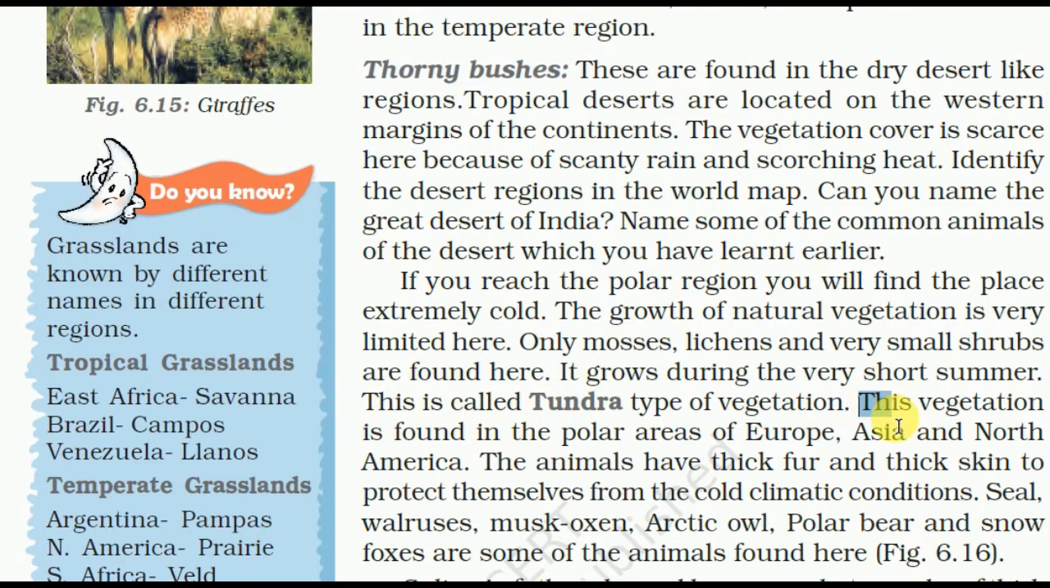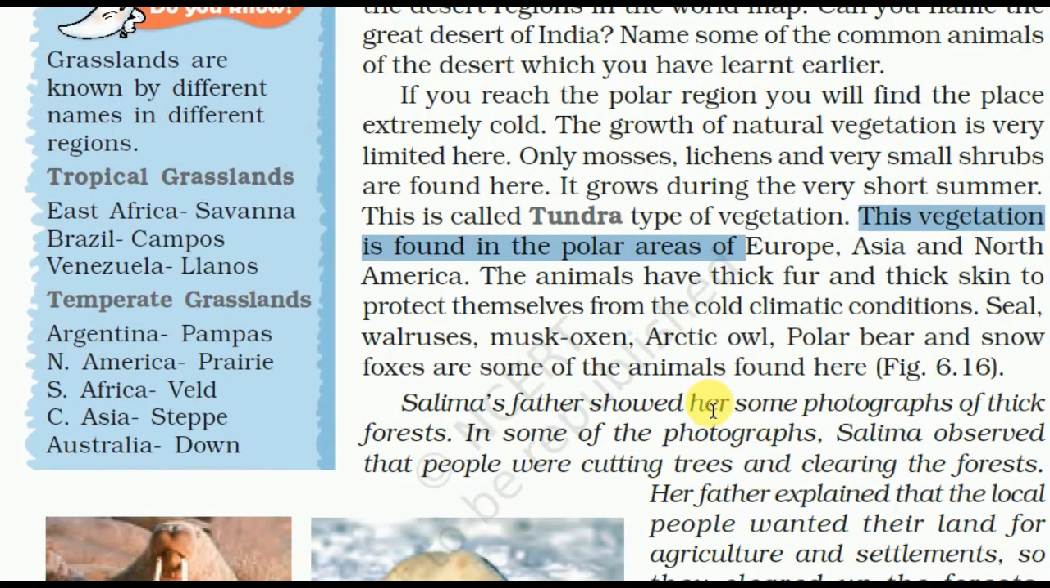This vegetation is found in the polar areas of Europe, Asia and North America. The animals have thick fur and thick skin to protect themselves from the cold climate conditions. Seal, walrus, musk oxen, Arctic owl, polar bear and snow foxes are some of the animals found here.